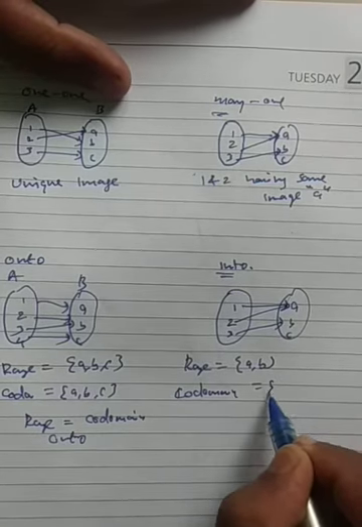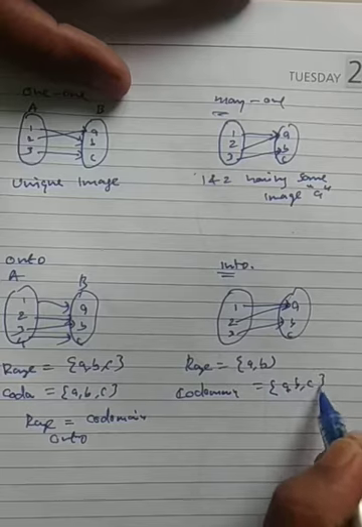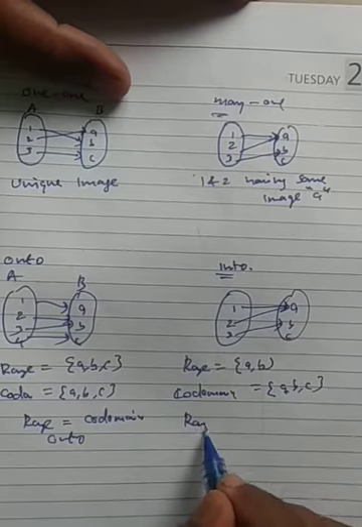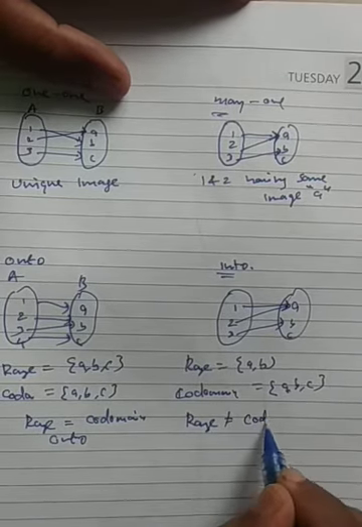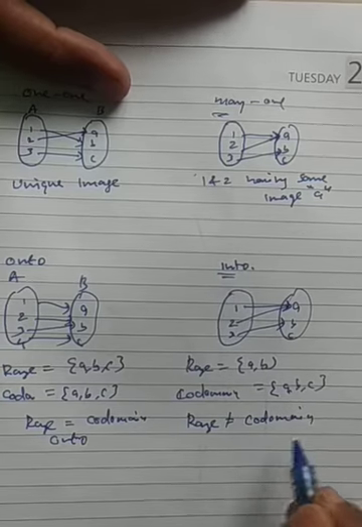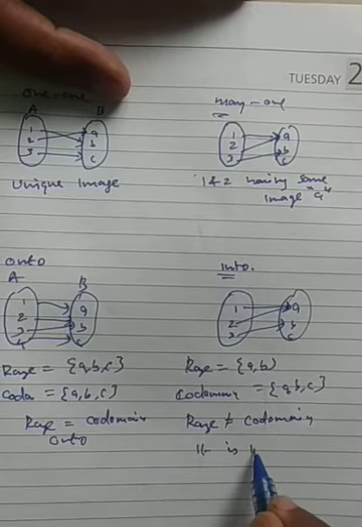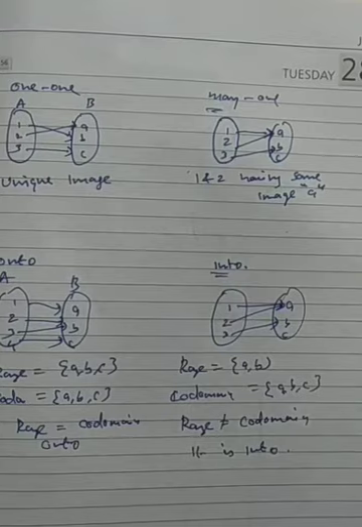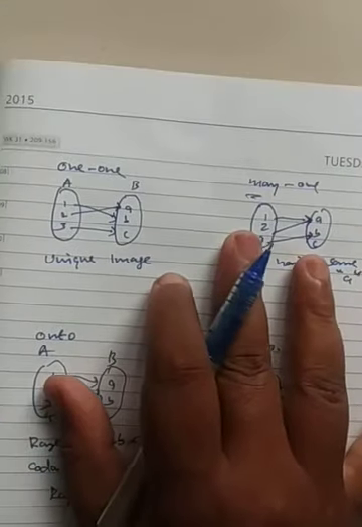Codomain is here A, B, C. So here range is not equal to codomain. Range is not equal to codomain. Therefore it is an into function. So that you keep it in mind. Okay, these are all four important things.